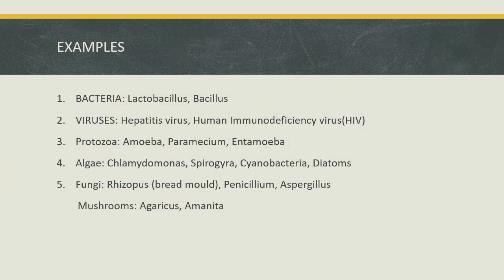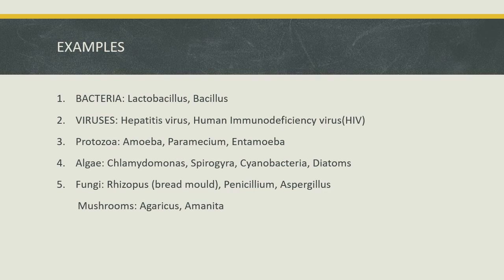These are the examples I have given for all these 5 groups: bacteria, viruses, protozoa, algae, then fungi, such as lactobacillus, bacillus. Actually I have given only very few names under these examples. We have many, and each one has its own characteristics, mode of nutrition, and the way it causes disease or helps. So we cannot claim all organisms are harmful. Some are useful to us.